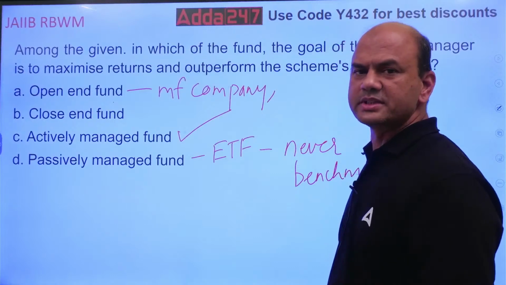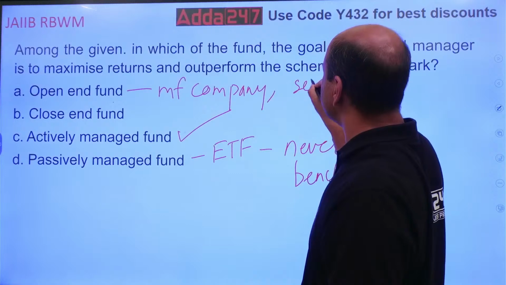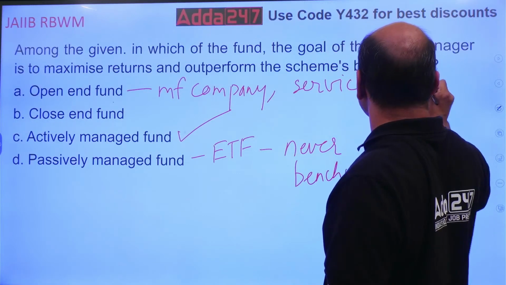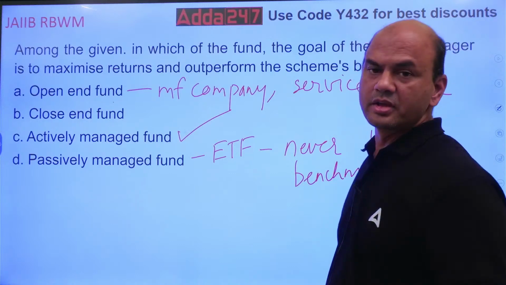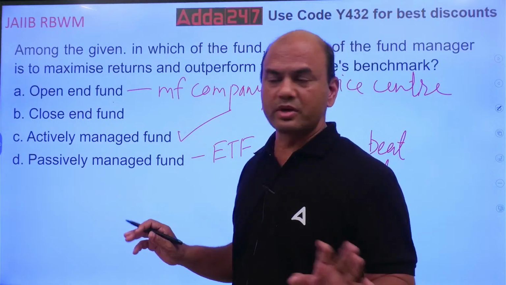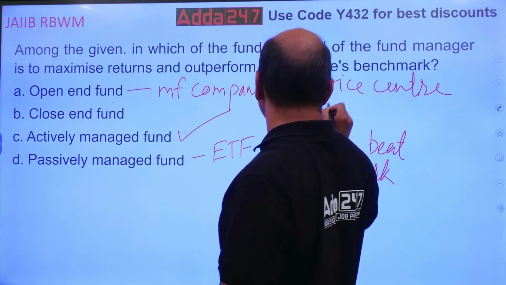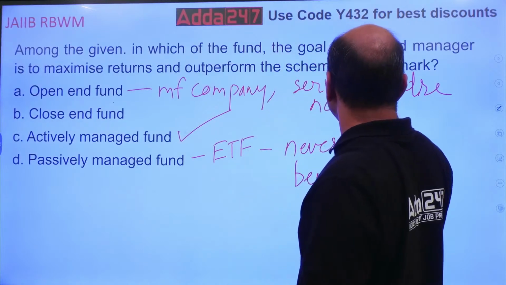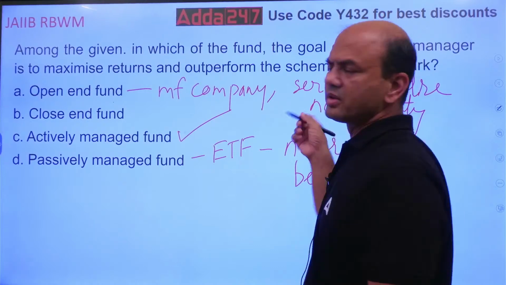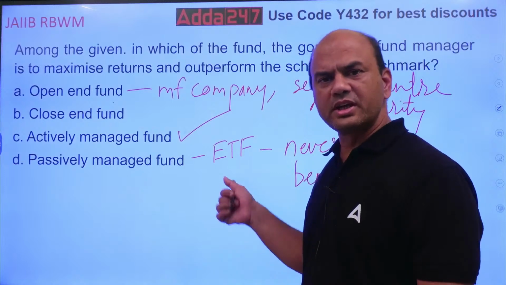Either you can purchase it from the MF company or from the service center. Second, it does not have any maturity. No maturity. It goes on and on. That is an open-ended fund.